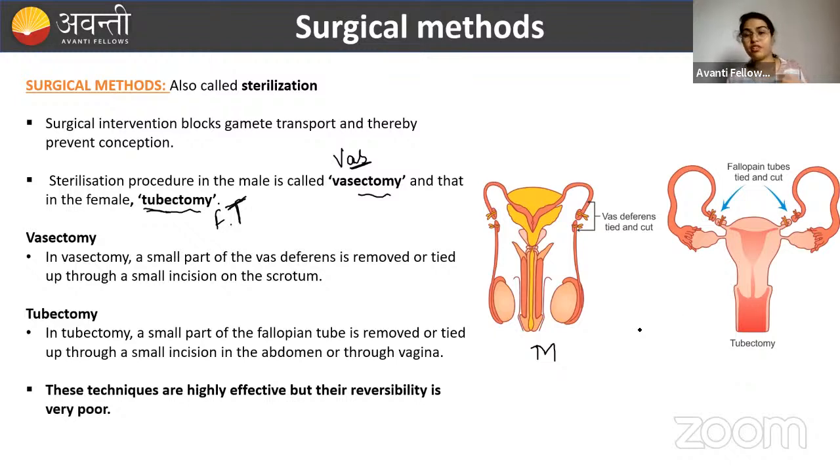If someone even tries to reverse it, the complications will be there. So it is a permanent method. This method is suggested to those people who don't want to have kids in their life. They're satisfied: I have two kids and I'm happy with it. I don't want to take any other alternative contraceptives. I will go for this surgical method. So this is one of the permanent methods.